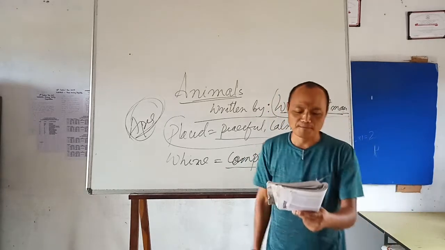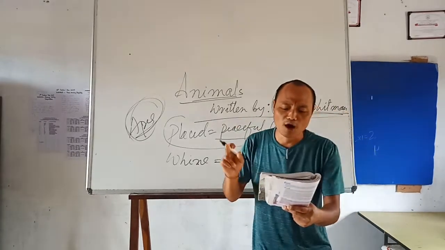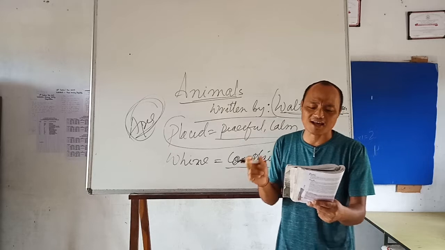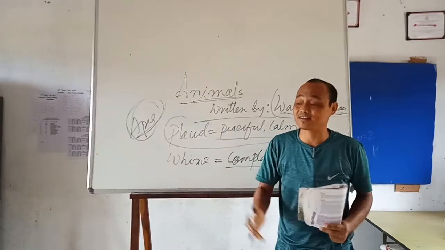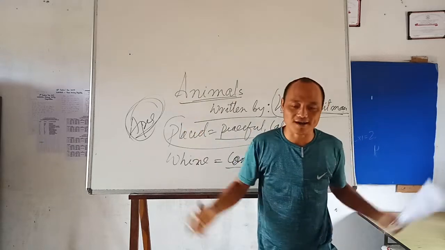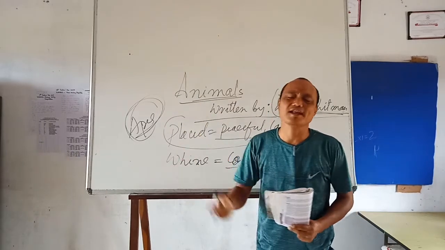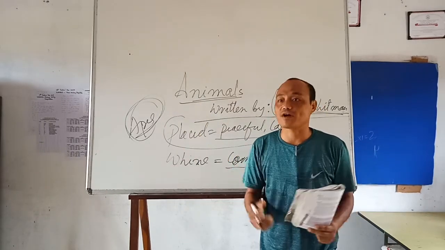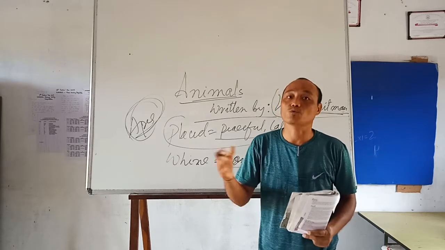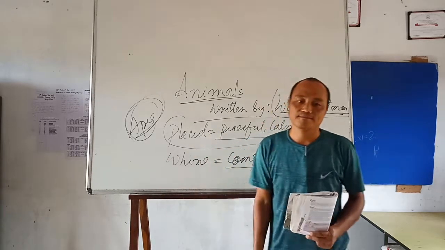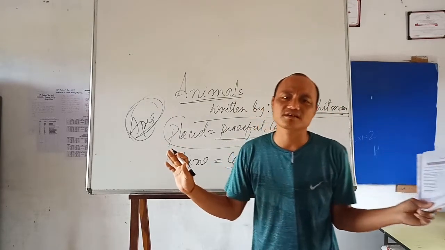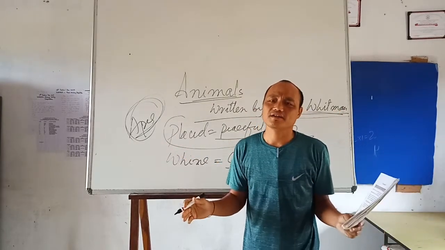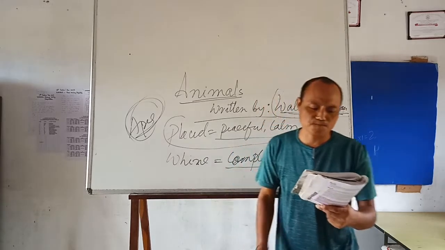So let's go, almost finished. "Not one is respectable or unhappy over the whole earth." So over the whole earth, in the entire world, all the animals are satisfied with what they have and what they are. They never complain about anything. They never want anything. So they are satisfied and pleased about their life.